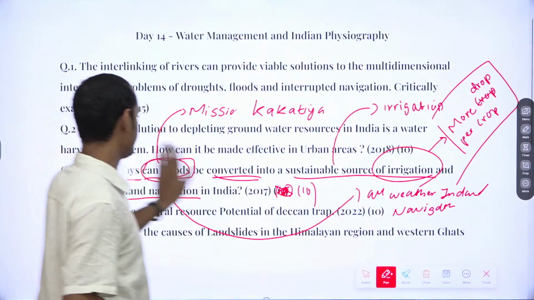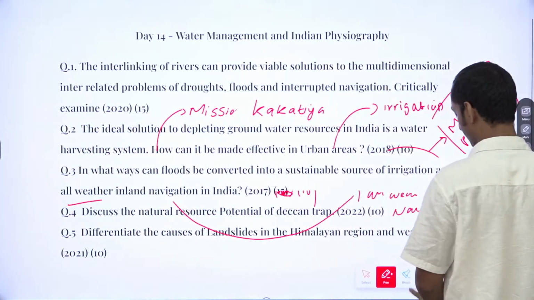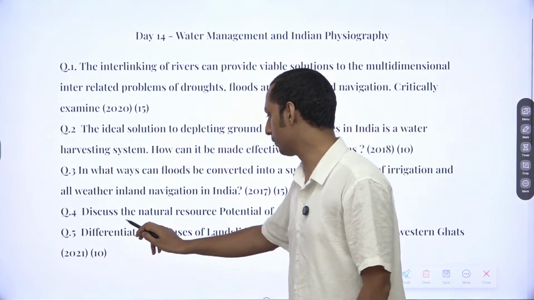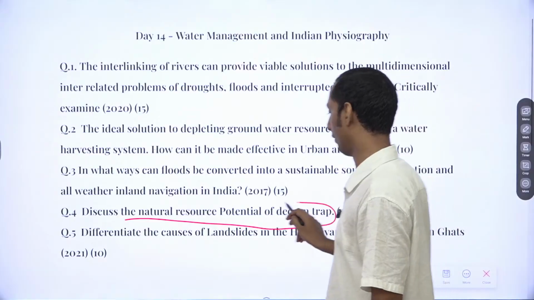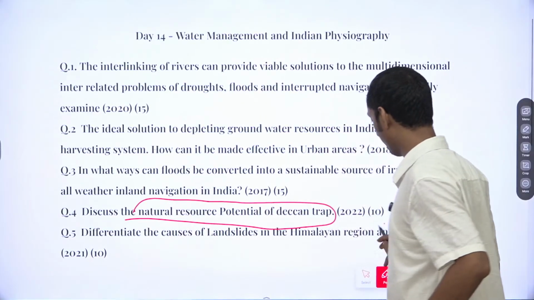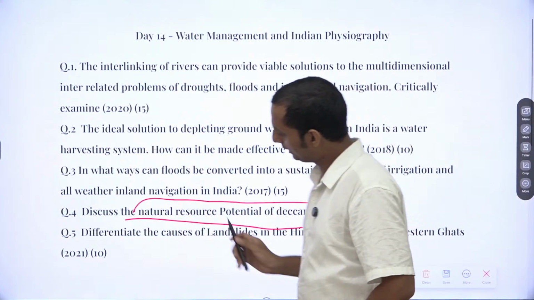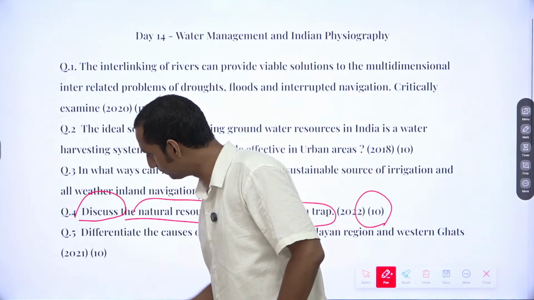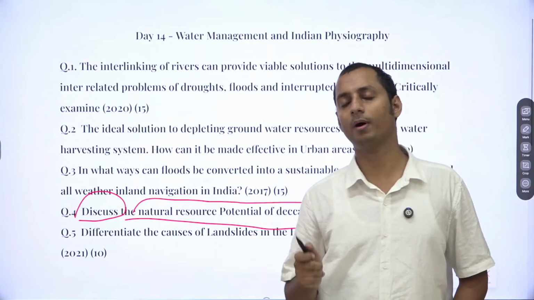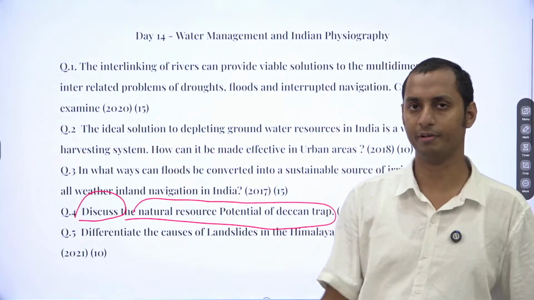Now regarding the fourth question, it's a very easy question. Discuss the natural resource potential of the Deccan Trap. Here also it's a 10 marker question. Now here you can see the directive is discuss. What different body parts can you introduce here? Try to think of it.